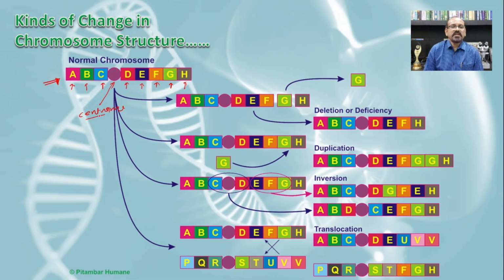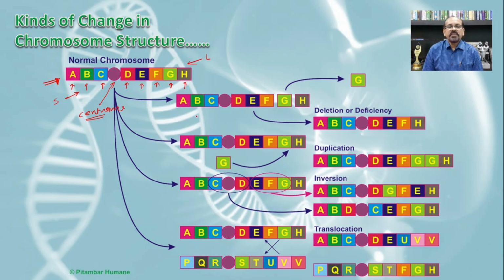So here there is a formation of two arms. One arm is made up of A, B and C, that is three genes, and another arm contains D, E, F, G, H, and that is a long arm. So we can consider this a short arm and this a long arm for this normal chromosome.